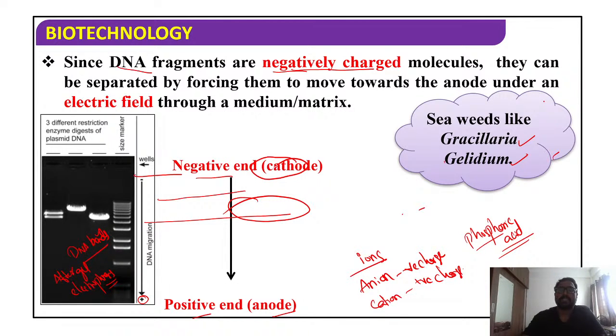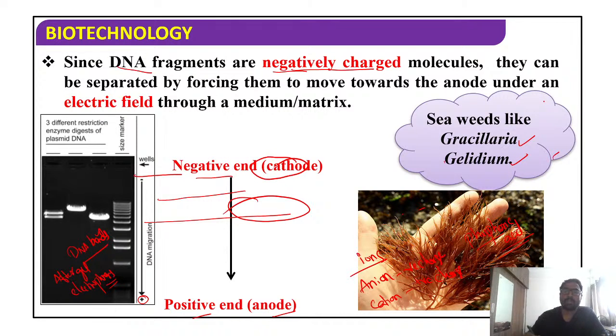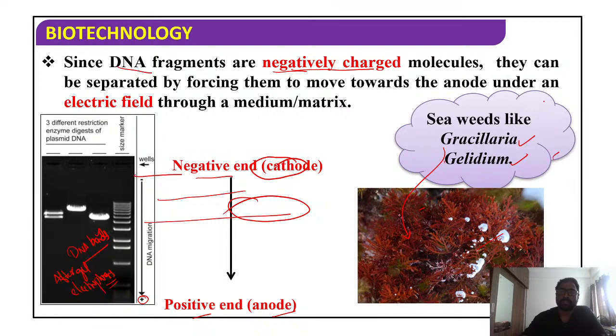From these seaweeds you can get agarose. Students, you can observe the pictures of Gracilaria and Gelidium on the screen.